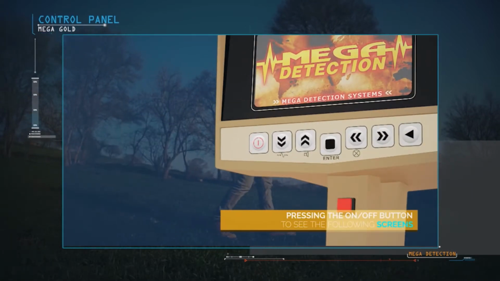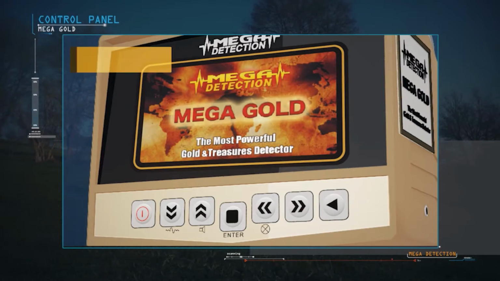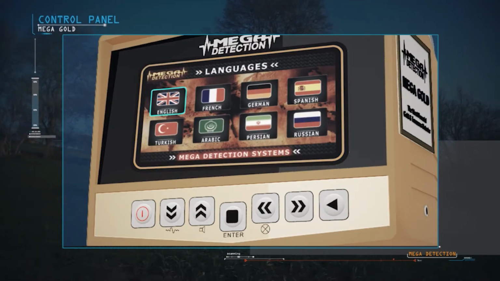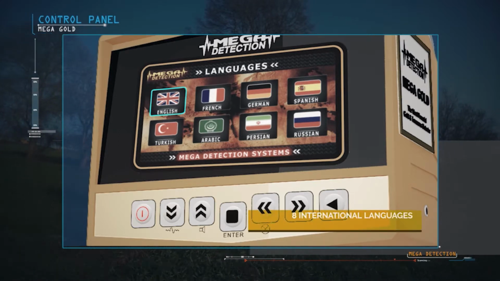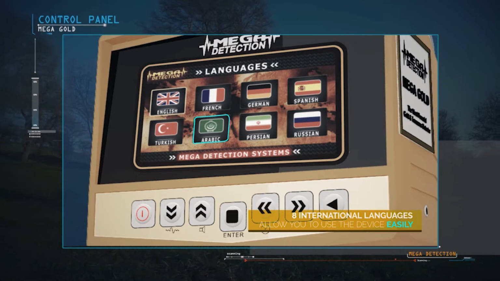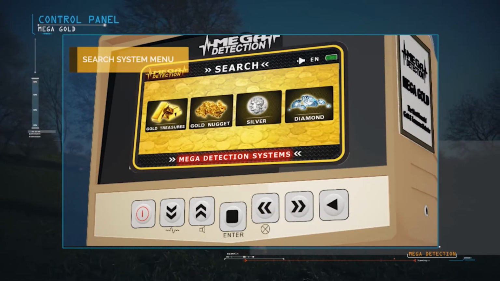After pressing on the power button, the following screens will display: brand screen, model name screen, language selection menu. Due to the wide spread of the device, it has been equipped with 8 international languages, allowing any user to use the device easily. Search systems menu.